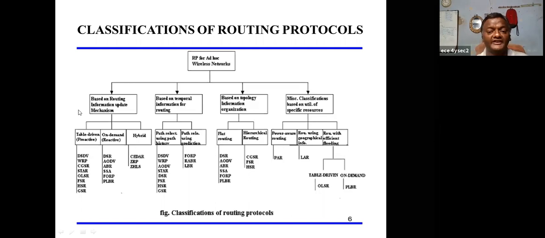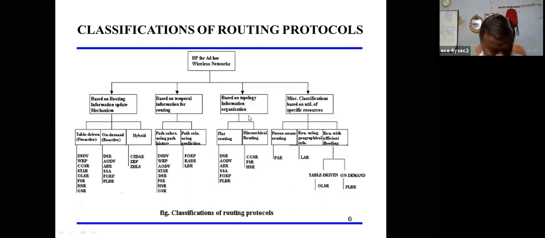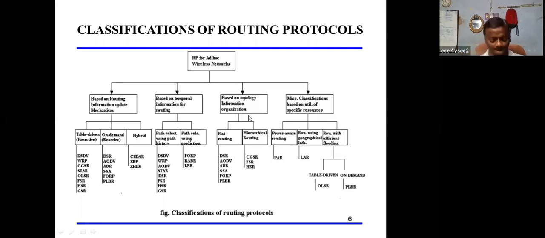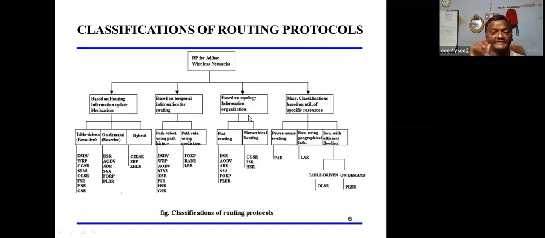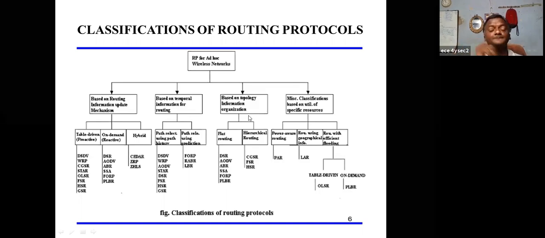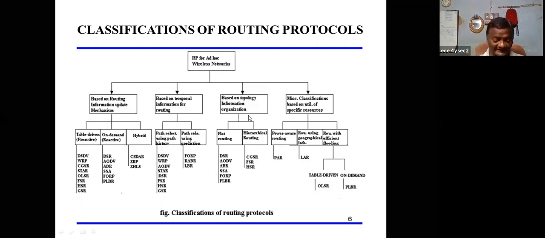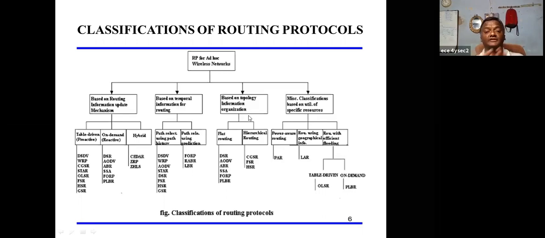Next is topology information organization. That means whether you are following the IEEE 802.3 standards for the routing procedure, that is called the flat routing method. The second one is the hierarchical method. Hierarchy means there is a certain procedure: who can start, who can mediate, who can send.